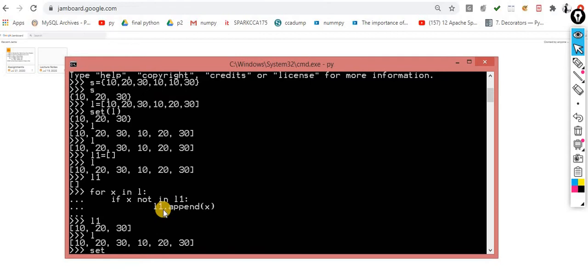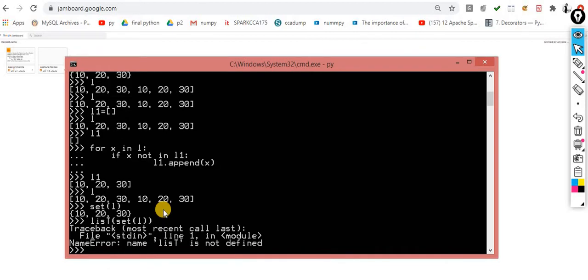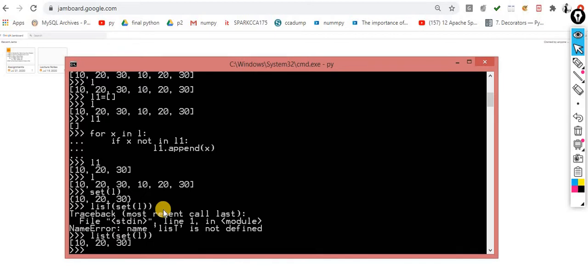Another very simple way: set of L, as we already discussed. The output is in the form of a set, so you want to do the typecasting: you are supposed to convert the set output again into a list. The choice is yours, whichever way you feel comfortable with. I showed you both of the ways available.